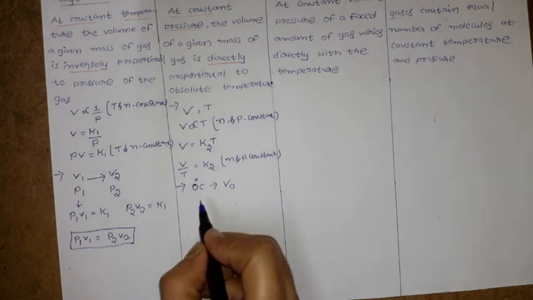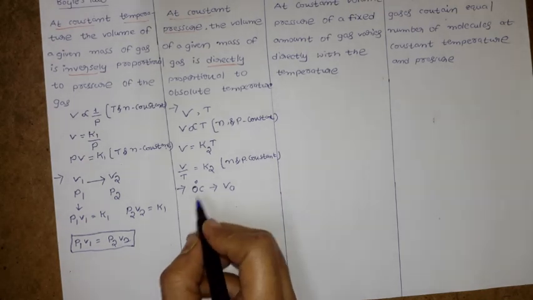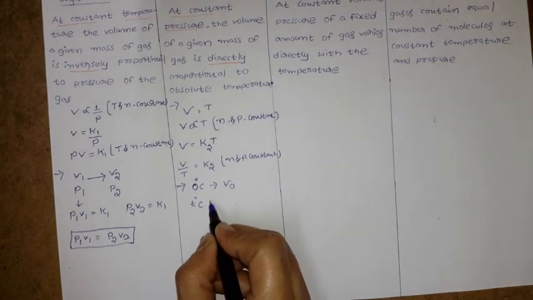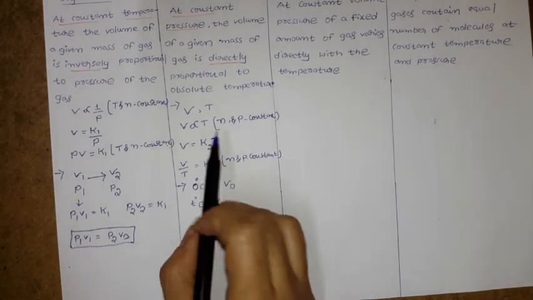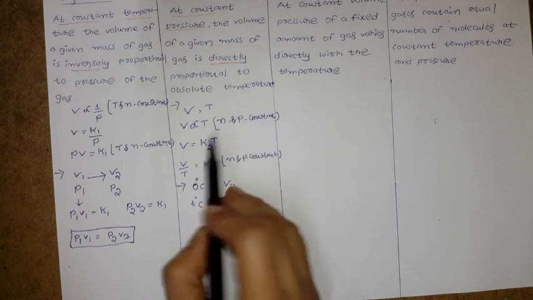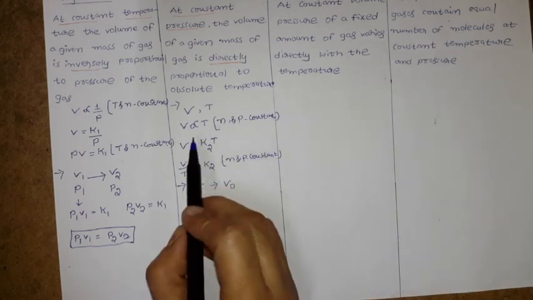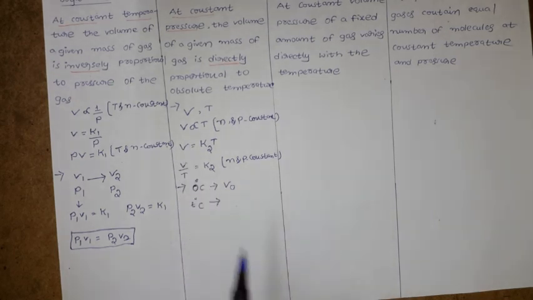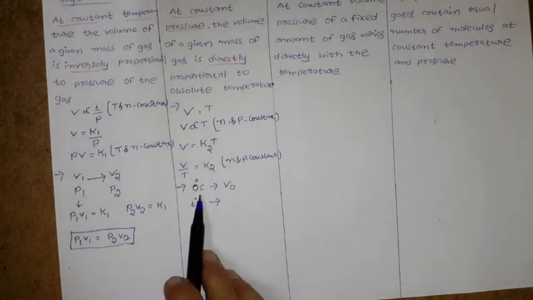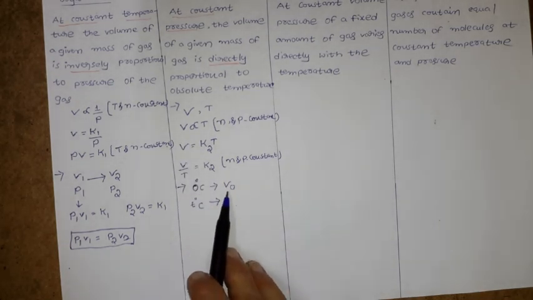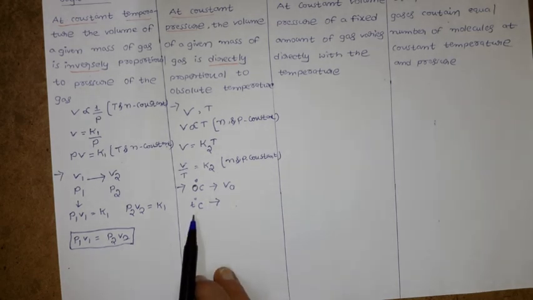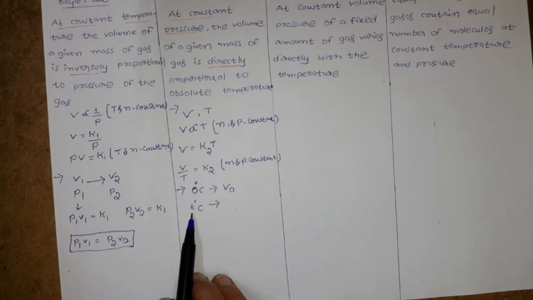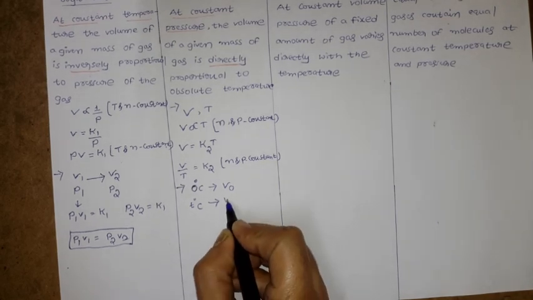When the temperature is increased to T degrees Celsius, then definitely there will be an increase in volume. Why? Because once the temperature increases, volume increases. So at 0 degrees Celsius we have the volume V0, and at T degrees Celsius, where the temperature is more than at 0 degrees Celsius, the volume is Vt.